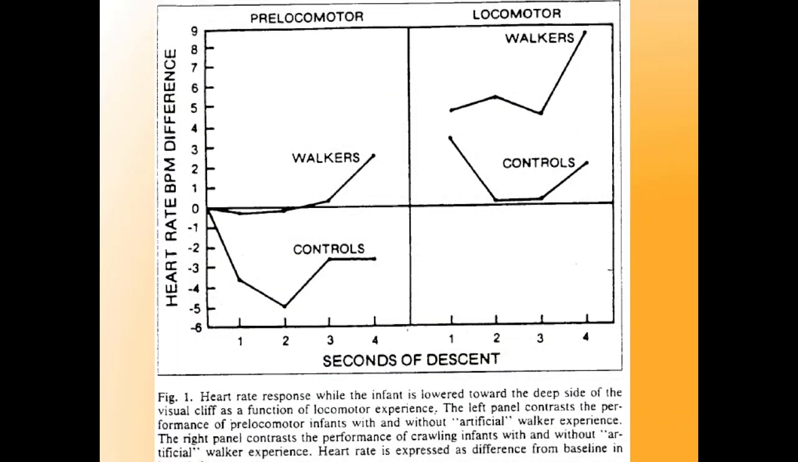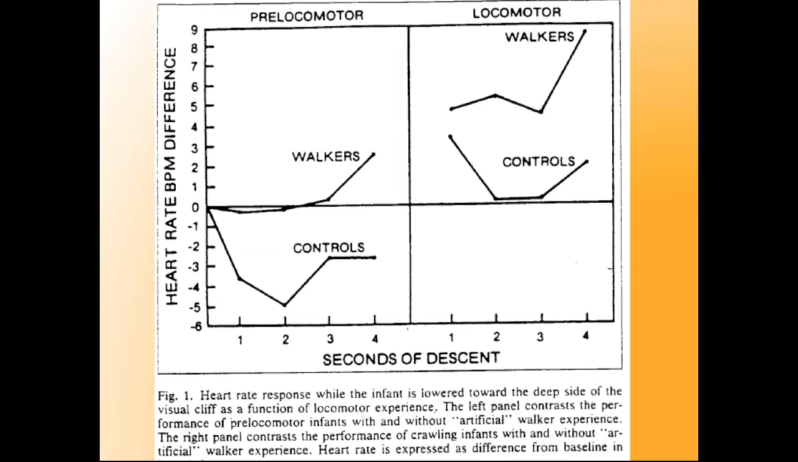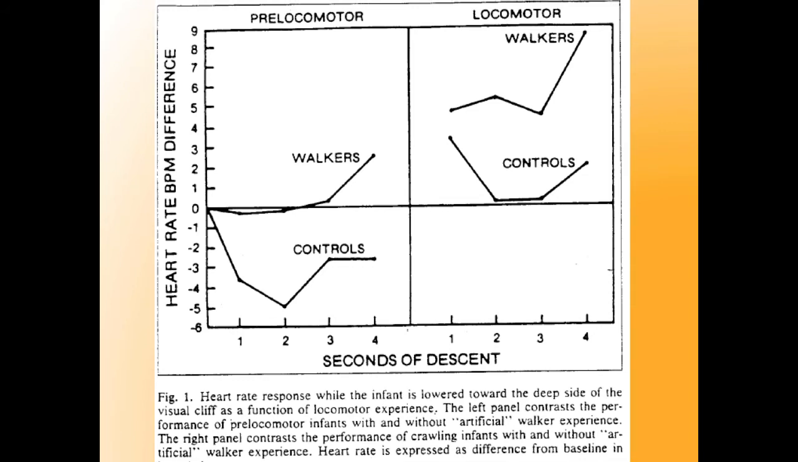The walker manipulation allowed Campos to create 4 experimental conditions. 2 of these conditions occurred among the pre-locomotor infants, who were randomly divided into those provided with walkers and a set of controls, consisting of pre-locomotor infants without a walker. The other 2 experimental conditions consisted of locomotor infants randomly assigned to either a walker condition or a control condition where they had no walker. Locomotor infants in the walker and control condition have already had natural experiences of self-propelled locomotion. Thus, it's not surprising that both groups of locomotor infants show heart rate increases in the visual cliff experiment.